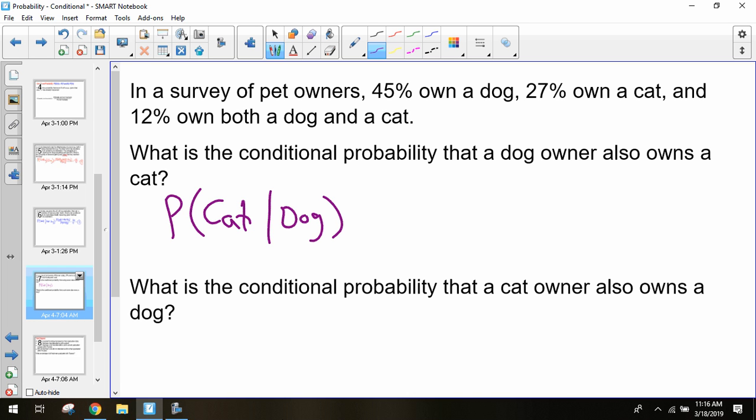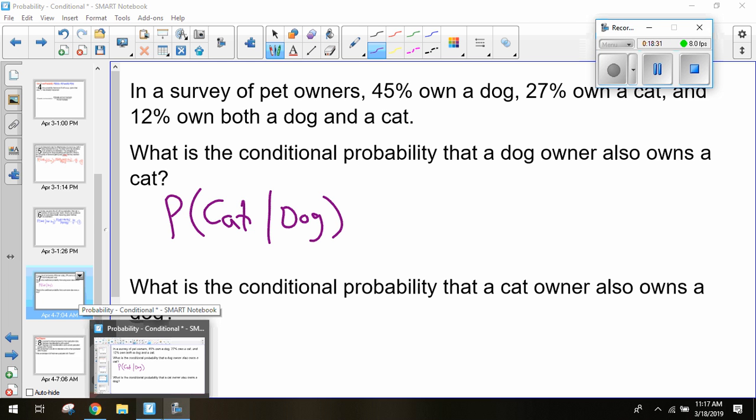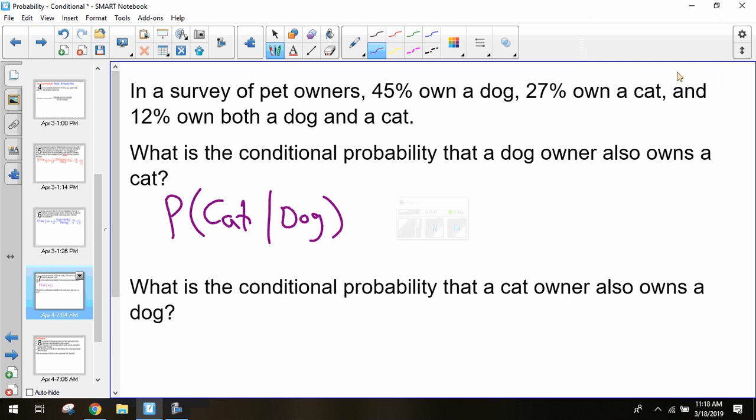So take a moment, see if you can figure out what pieces I need. Isn't it the one that overlaps? So it's always the overlap of the two, the probability of both occurring, divided by the probability of that given event. So find what's that overlap and what's that given event. See if you can find those two. Once again, we're always looking at the probability of both divided by the probability of the given. That's the second piece.